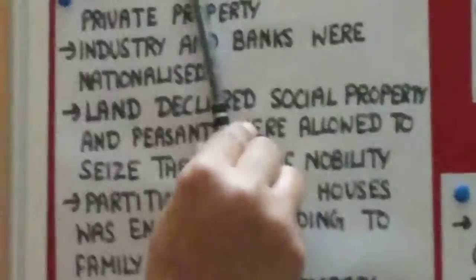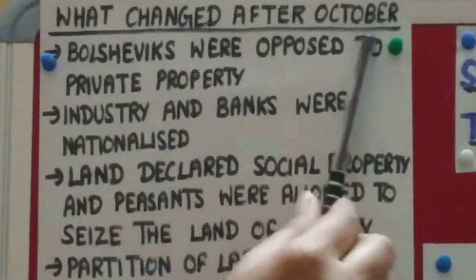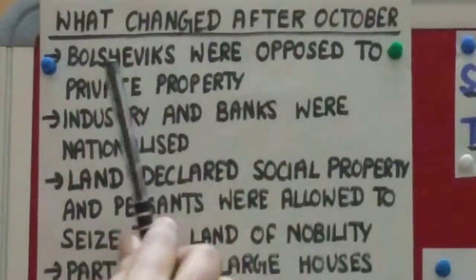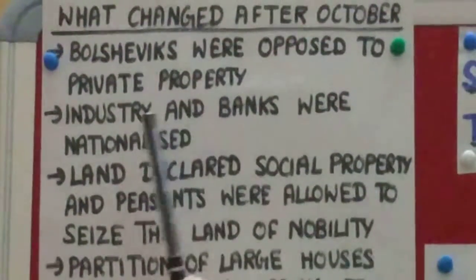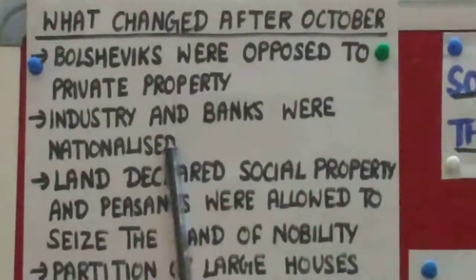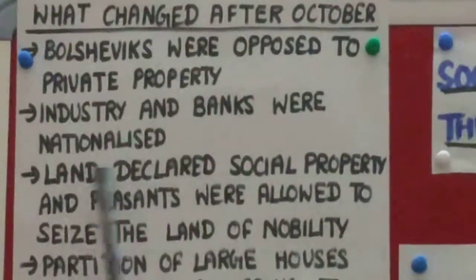What changed after October? The previous lecture was on the October Revolution. Now what changes were there after October? Bolsheviks were opposed to private property. Industry and banks were nationalized, as the Bolshevik leader gave that idea in his April Thesis also.